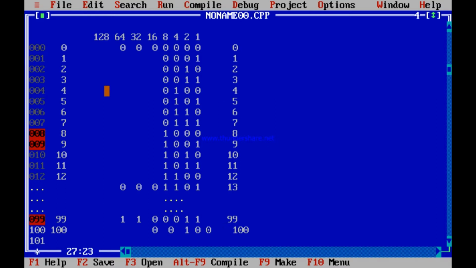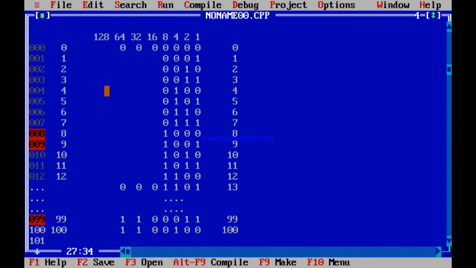Is it not so? So these positions will remain unchanged. So 100 is, see how I have done it. 0, 1, 1. Increase to 1, 0, 0. So the previous positions remain unchanged. 100 should be 1, 1, 0, 0, 1, 0, 0.